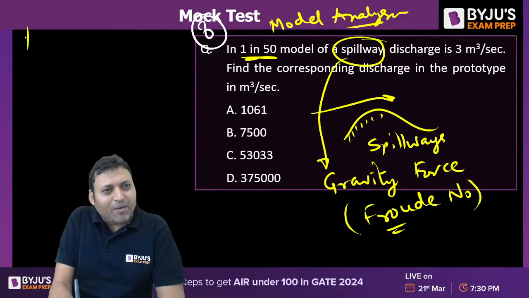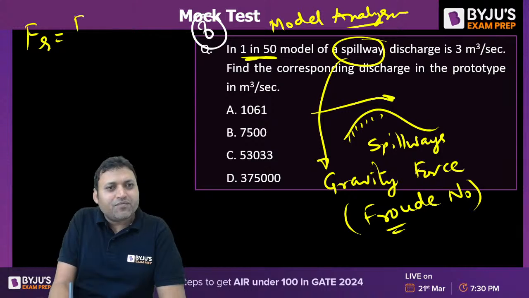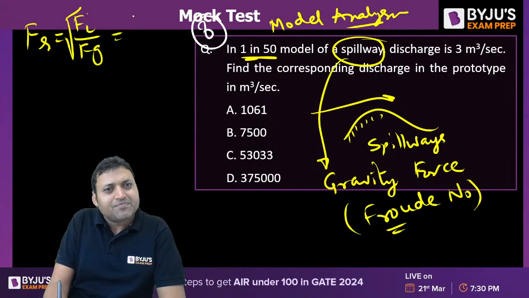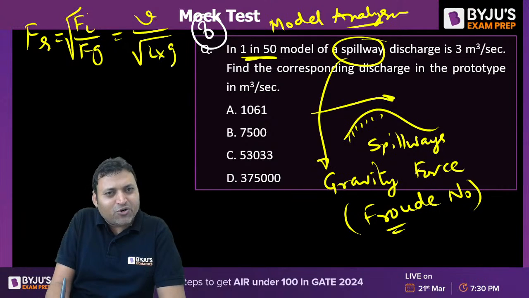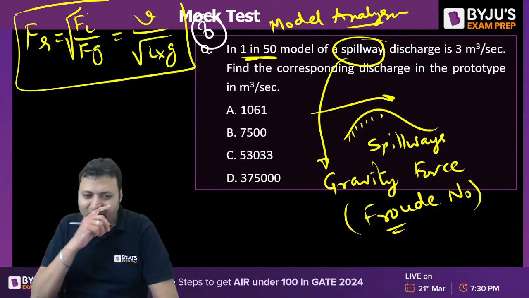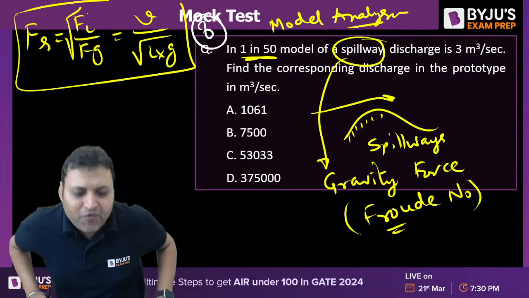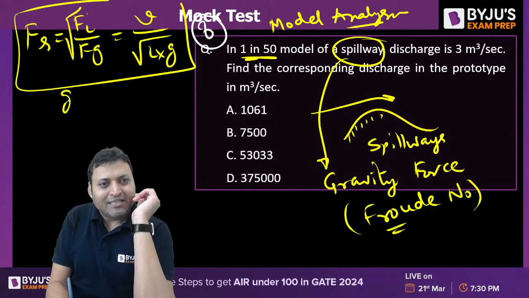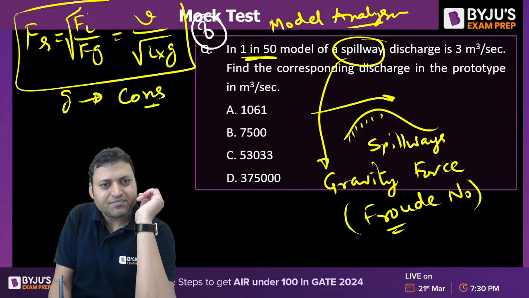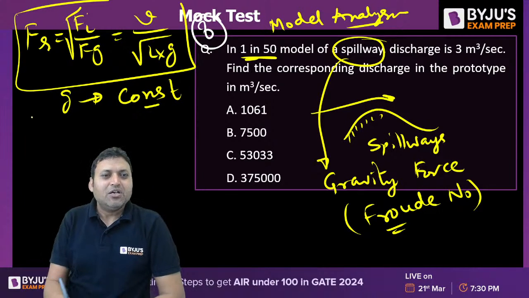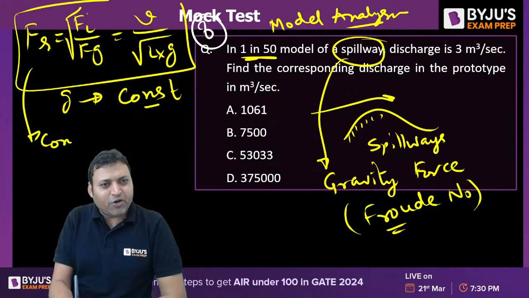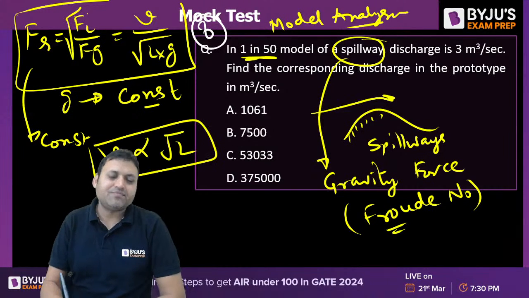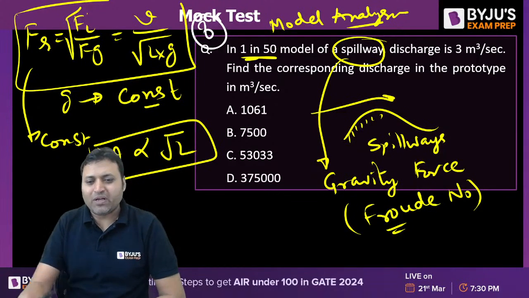So what is the Froude number? The ratio of inertia force by gravity force and then under root. So it will be V upon under root of L into G. That is the Froude number. We have to equate the Froude number for model and prototype. V upon under root of LG. G is taken constant. So if we equate the Froude number, then we can say V is directly proportional to root L.